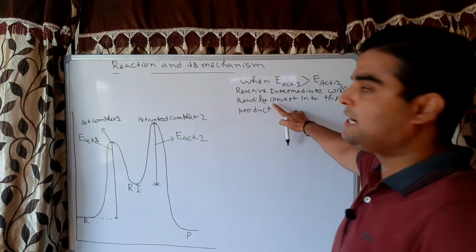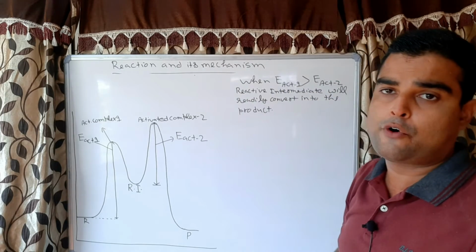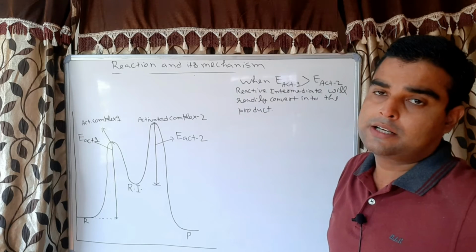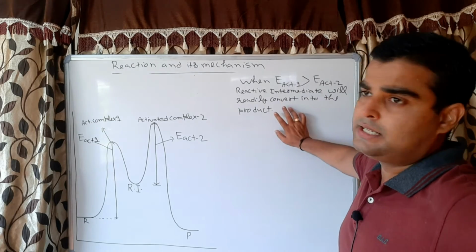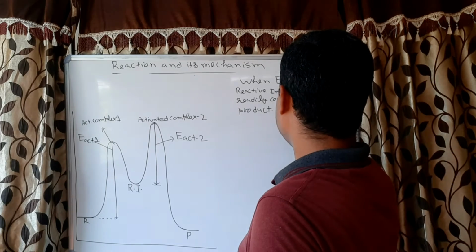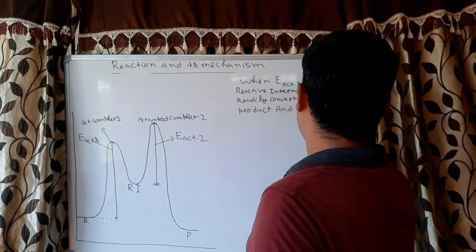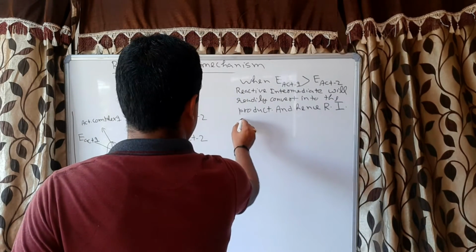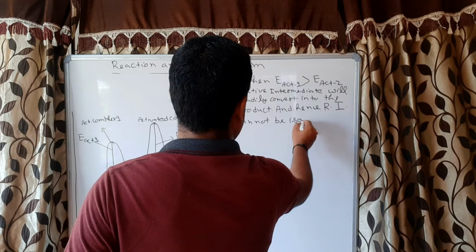What is the meaning of this readily convert? Readily convert means as soon as the reactive intermediate is formed, it immediately converts into product. So there is no time to isolate the reactive intermediate. That is the reason a reactive intermediate (RI) cannot be isolated, and hence reactive intermediate cannot be isolated.